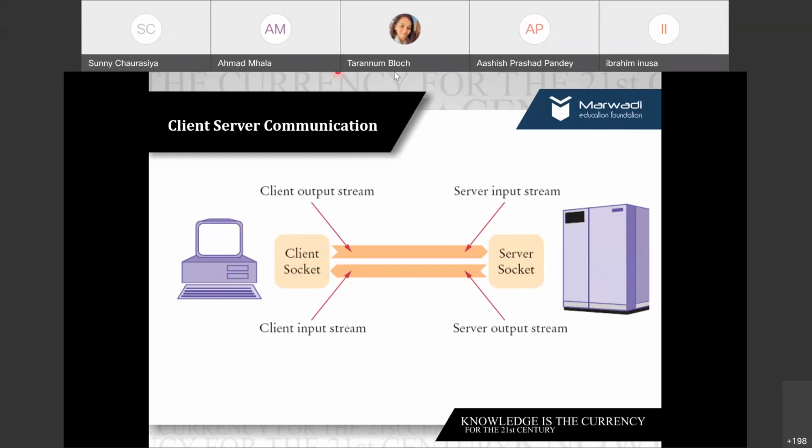Are you getting the scenario? Everybody? Any doubt, any questions up till now? How does client-server communication happen? Is this diagram clear? Yes, ma'am.